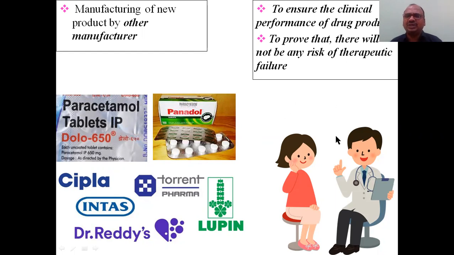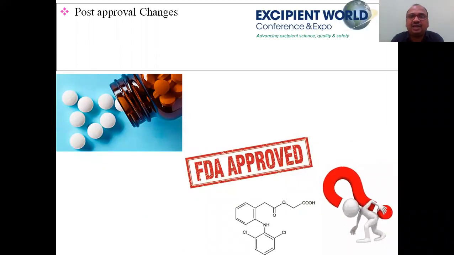Okay. Next is to ensure the clinical performance. See, you have prepared a tablet, okay, disintegration, okay, dissolution, okay, but what about clinically? When the patient takes a tablet, whether it is really working or not, how to prove it? Definitely, you have to prove it with the help of bioequivalence studies, bioavailability studies. You have to prove that Cmax is there, Tmax is there, AUC is there, drug is excreted. You can prove it with the help of bioequivalence studies, to prove that there will not be any risk of therapeutic failure. In order to prove all these things, definitely you require it.